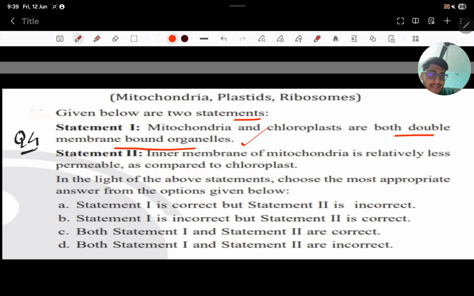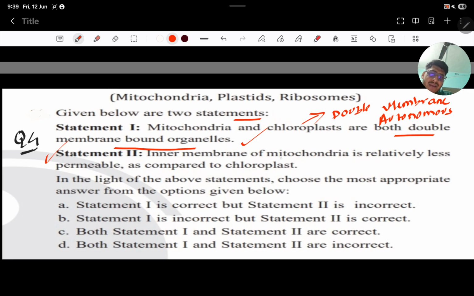Remember it. These are double membrane and autonomous organelles. Why? Because they are self-replicating. They have their own DNA. Okay. Mitochondria and chloroplasts have their own DNA.